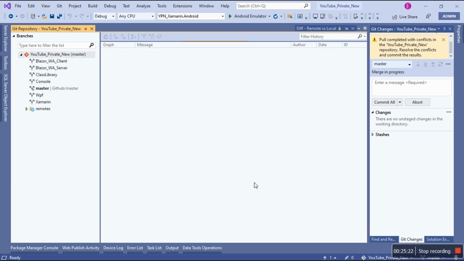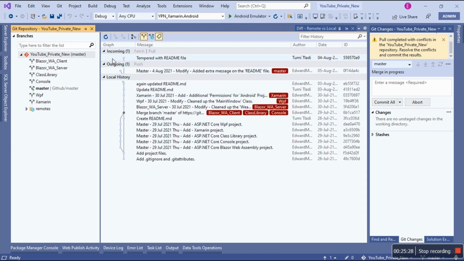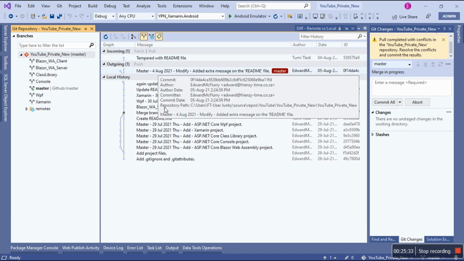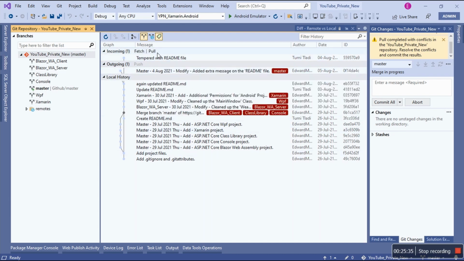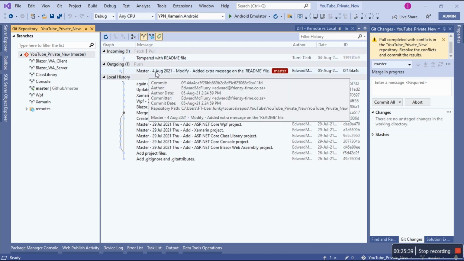Let's give it a second, still loading. We're on master branch. There we go. So this is the one that is incoming, and we also have outgoing. What on earth is happening here? This is incoming. We fixed this, and this is outgoing, right?